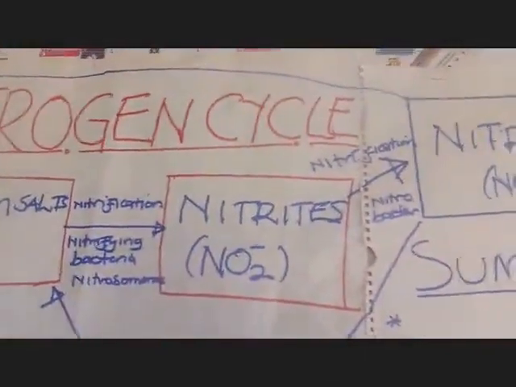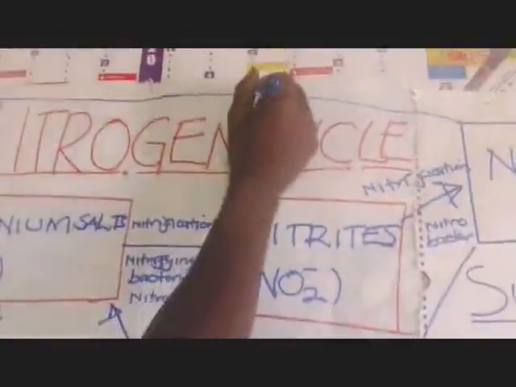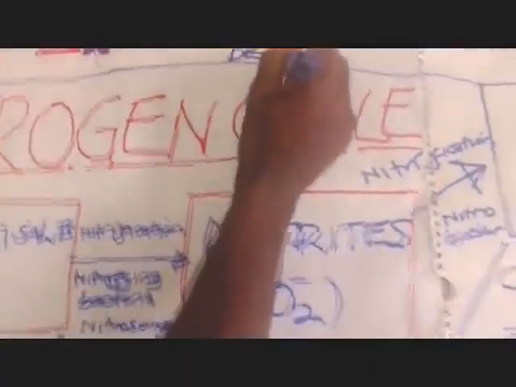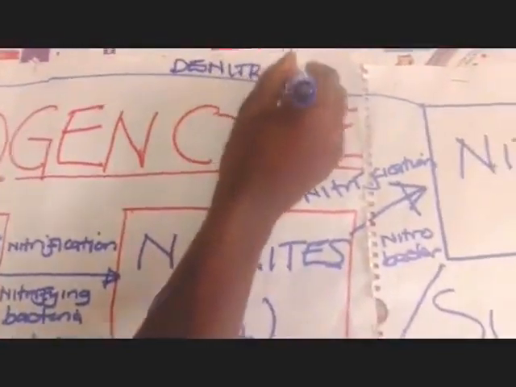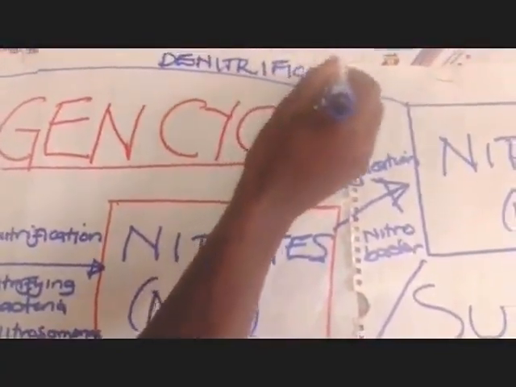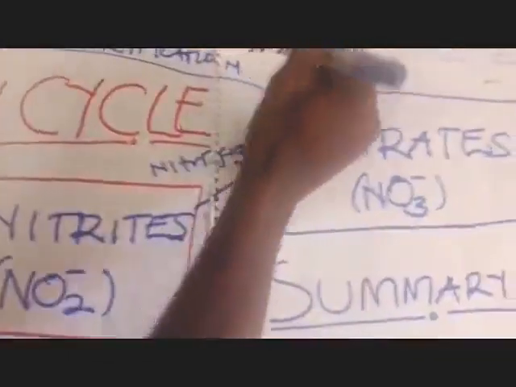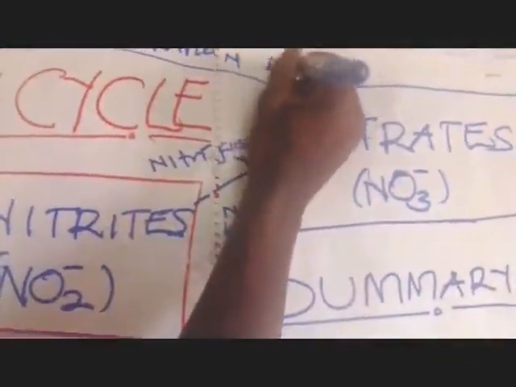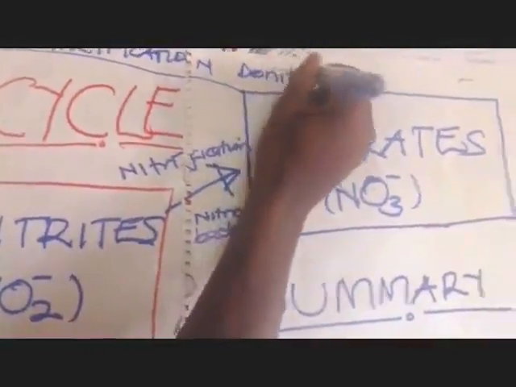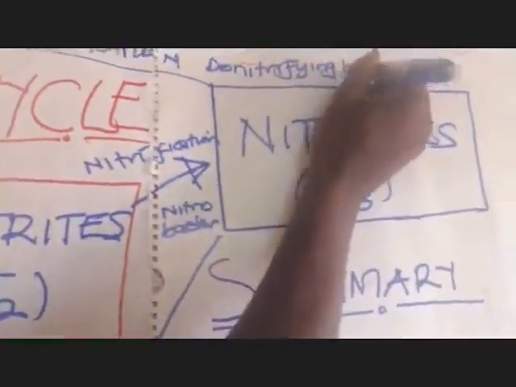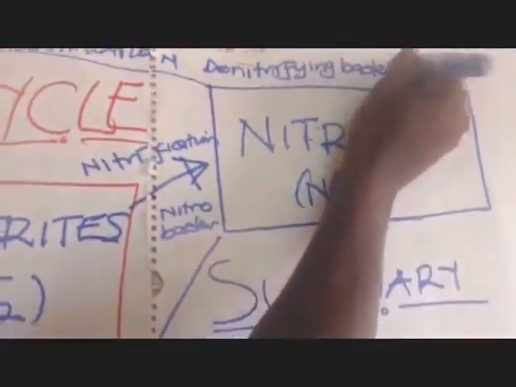Now this process of changing the nitrates back to ammonium salts, we are going to call it denitrification. And this is done by bacteria, which we call the denitrifying bacteria.